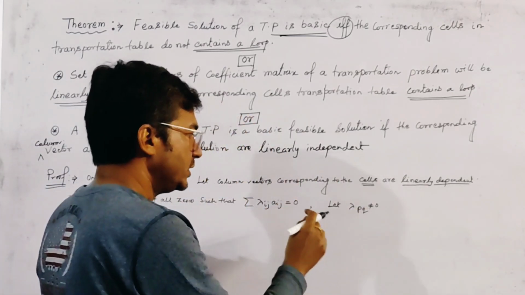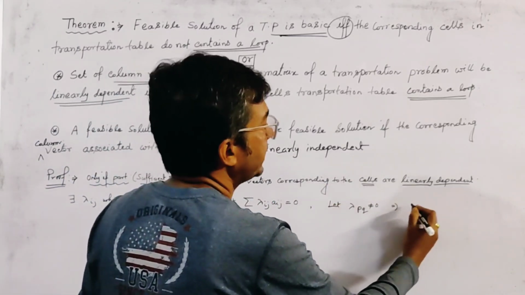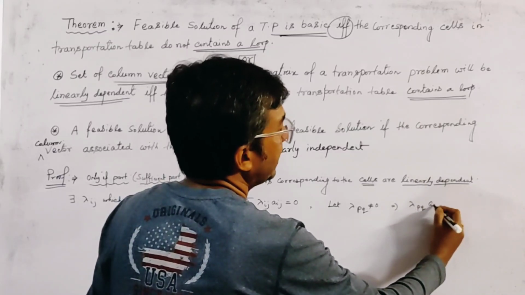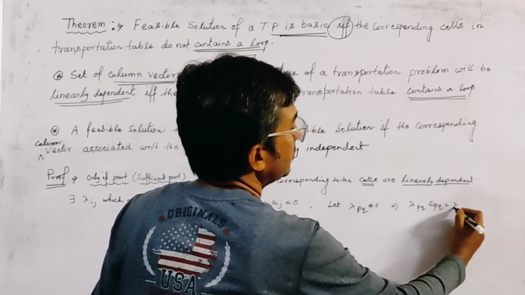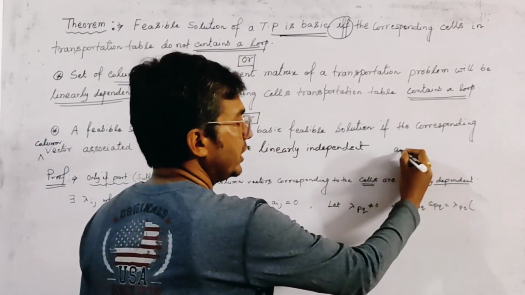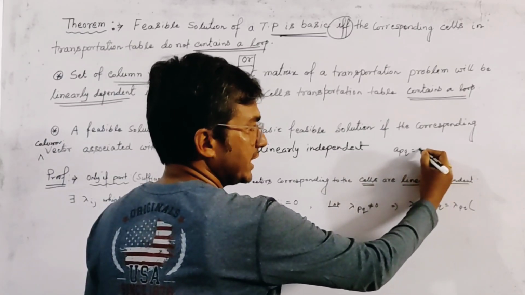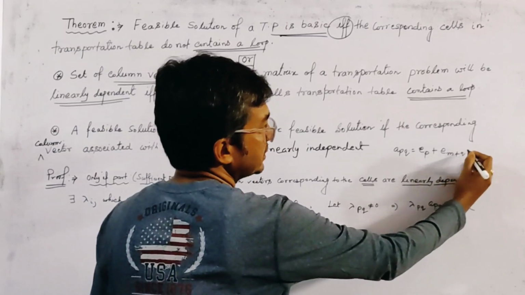Then the term corresponding to lambda pq is lambda pq into Apq. We already know that Apq can be written as Ep plus E(m plus q).